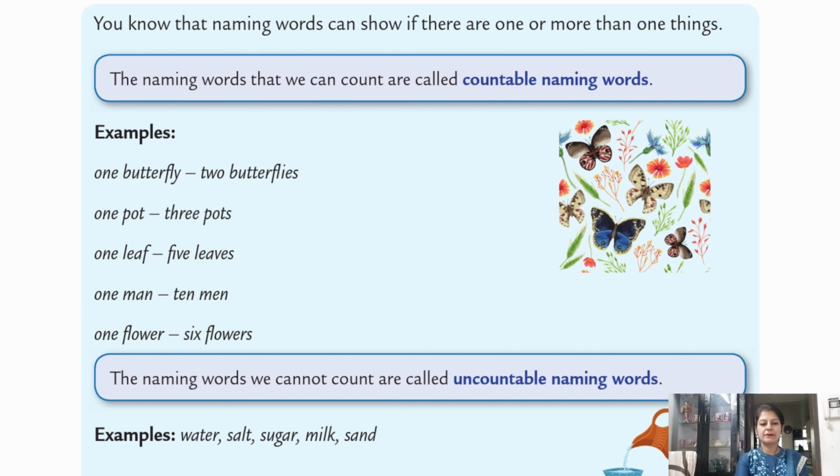Now, let's see some examples of uncountable nouns like water, salt, sugar, milk, sand. They are never used in plural forms. They don't have plural forms. We never say waters, sugars, milks, sands. These are wrong. So uncountable nouns are never used in plural forms.